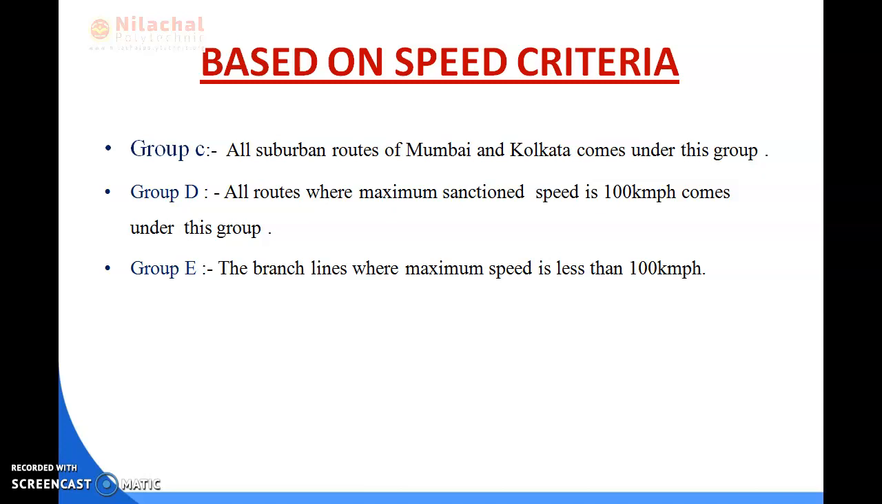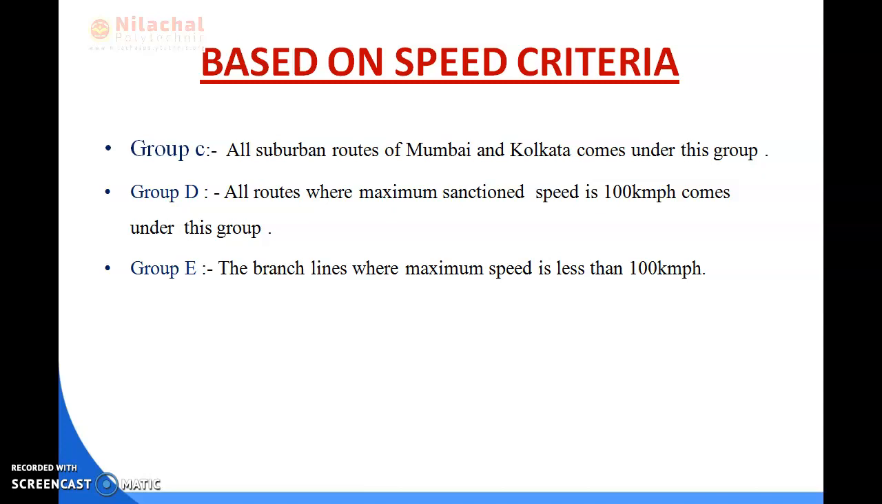And group D is all the routes where the sanctioned maximum speed is about 100 km per hour. Those come under group D. And your last point is group E. The branch lines where the maximum speed is less than 100 km per hour come under the track of group E.